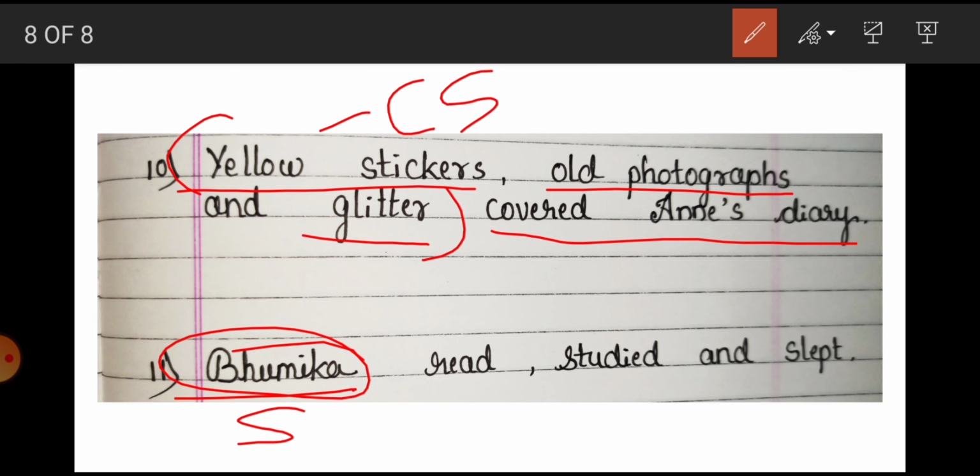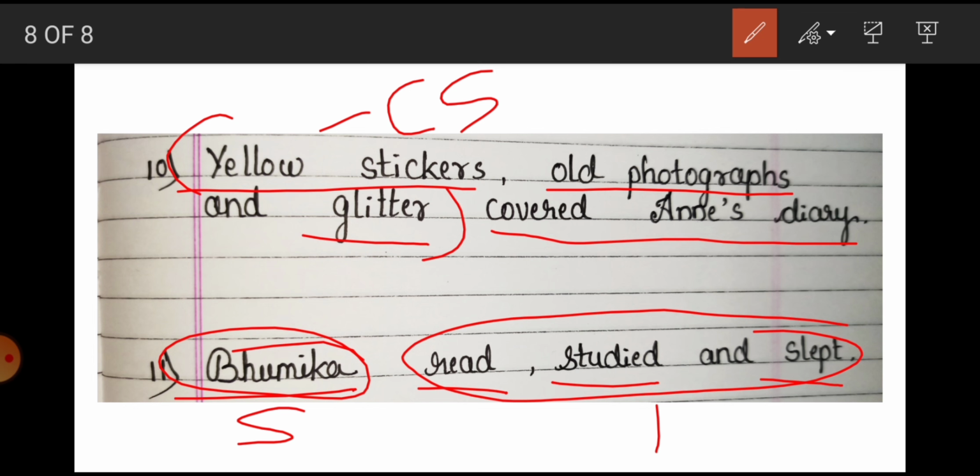But how many activities is she doing here? She is doing three activities: read, studied and slept. So, this is our predicate part.